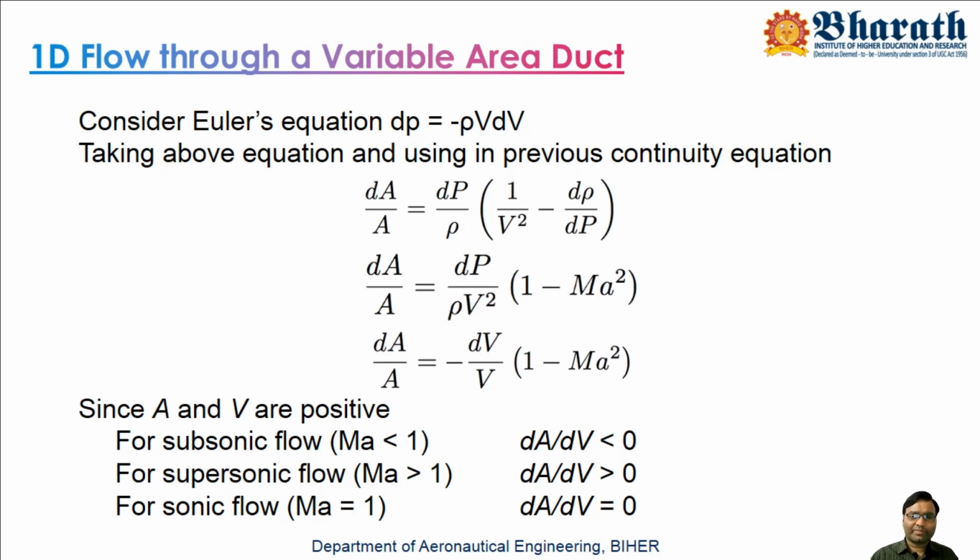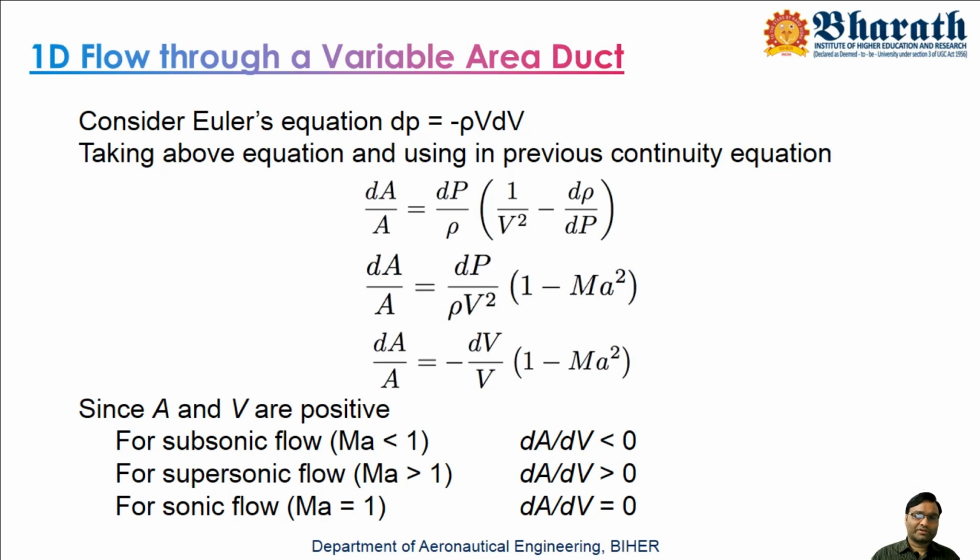It is a positive number, it may be 0.2 or anything, but it is positive. So finally, dA by A equals minus dV by V times some positive number.